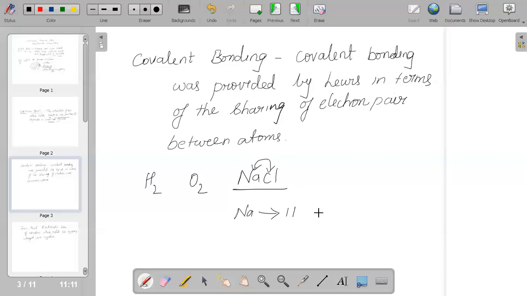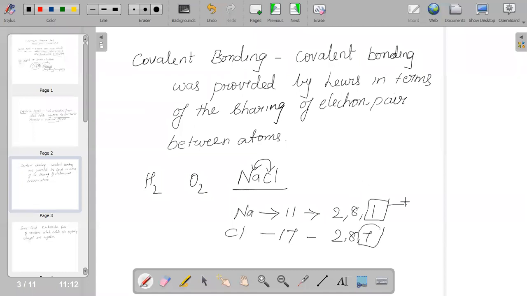When you do the electronic configuration of sodium, it should be 2, 8, 1. And chlorine is 17, that means 2, 8, 7. So when we say NaCl, sodium has the tendency of donating one electron and chlorine has the tendency of accepting an electron.